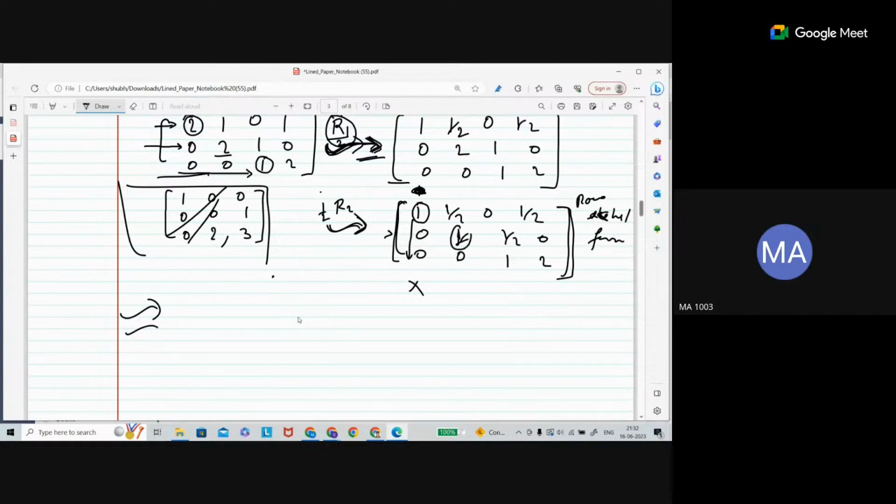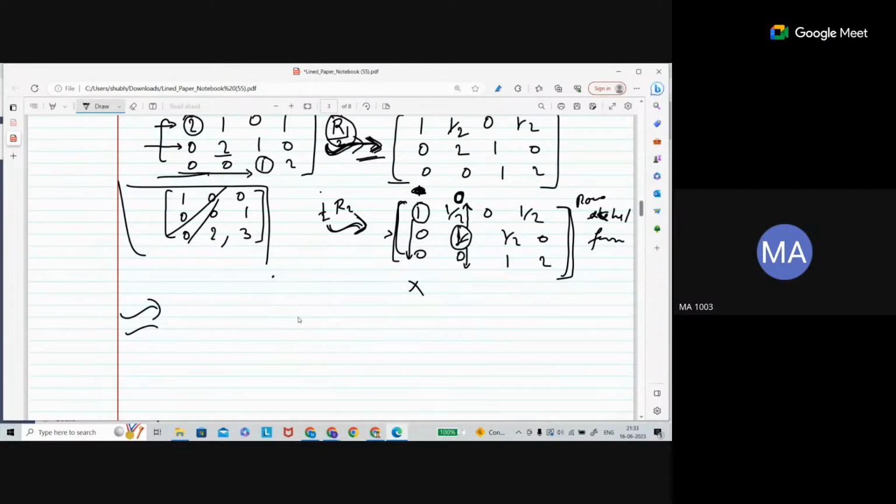This is the leading entry, which is 1. Below it is 0. Fine. And above it there is one row, and it should be 0. If it is 1 by 2, non-zero, then this is not in reduced row echelon form.